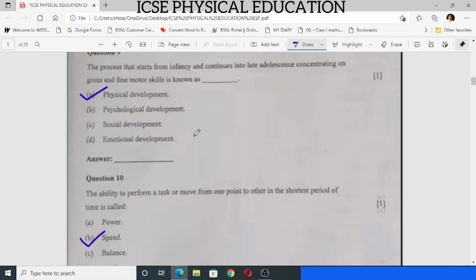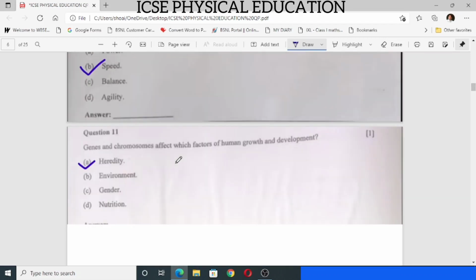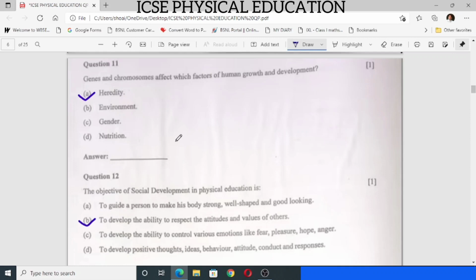Question number 10, the ability to perform a task or move from one point to other in shortest period of time is called speed. Then 11, genes and chromosomes affect which factor of human growth and development? Answer is heredity. Number 12, the objective of social development in physical education is B, to develop the ability to respect the attitudes and values of others.